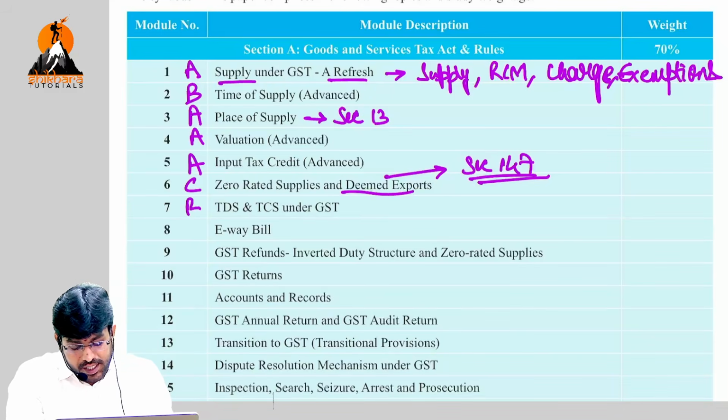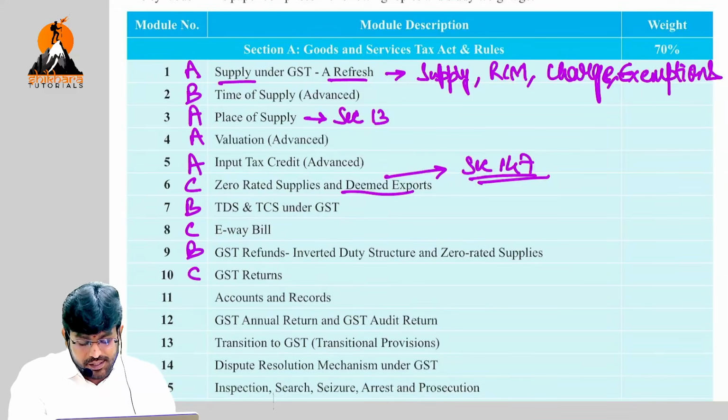TDS, TCS under GST, it's a B topic. E-waybill, C topic. GST refunds, again B topic. Returns, C topic. Accounts and records, C topic. GST annual return and audit return, it's a B topic.